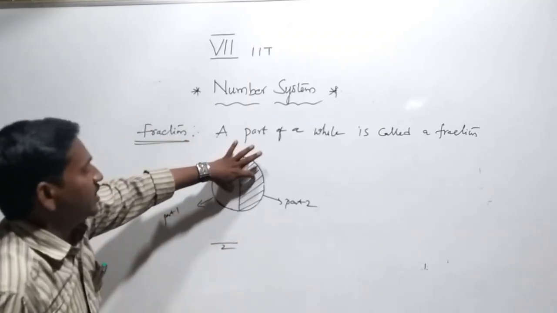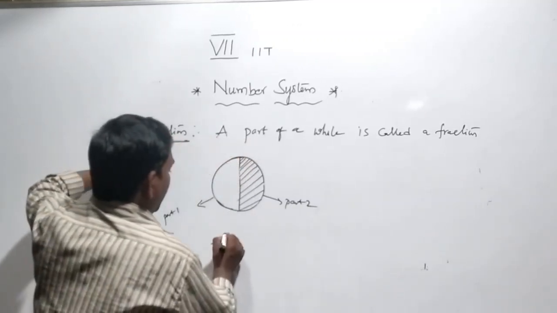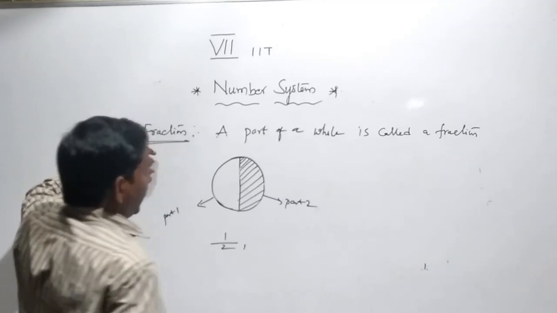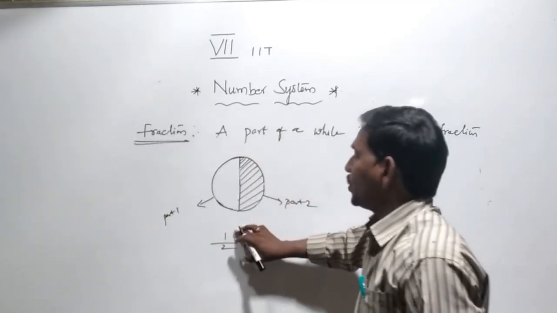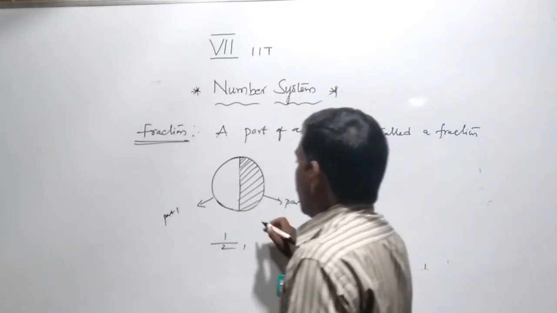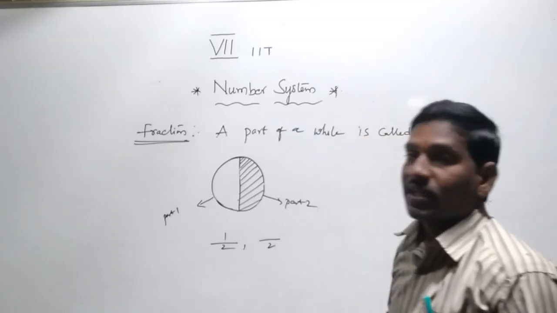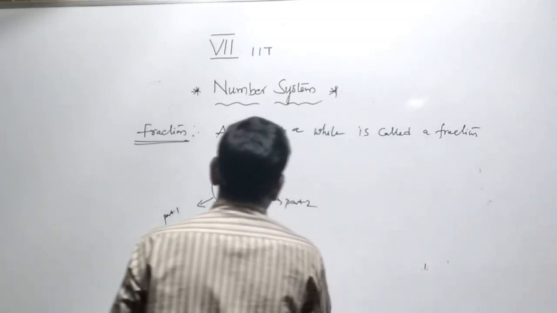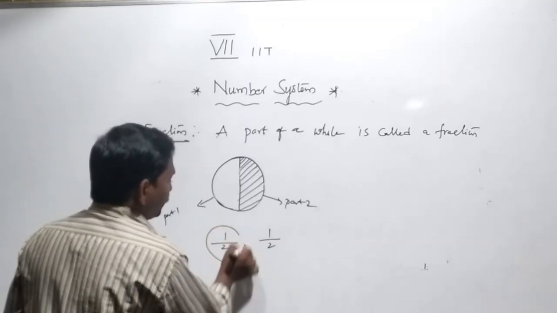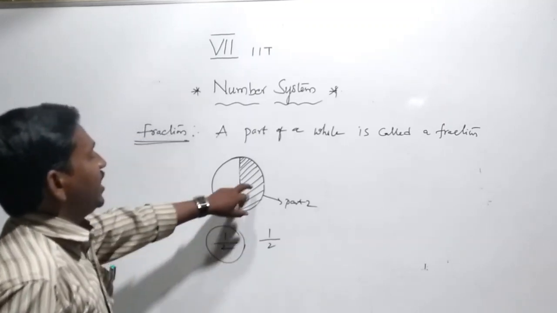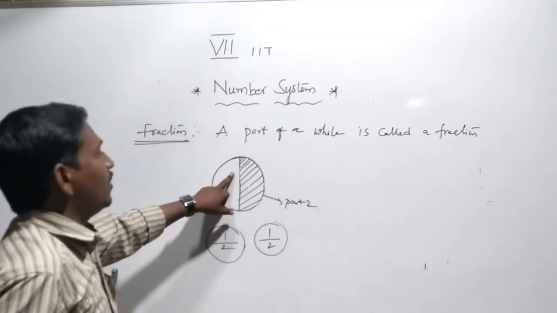How many parts are there in the circle? 2 parts. How many parts are shaded? Only 1. And how many parts are unshaded? Only 1 part. So this 1 by 2 represents the shaded part, and this 1 by 2 represents the unshaded part.